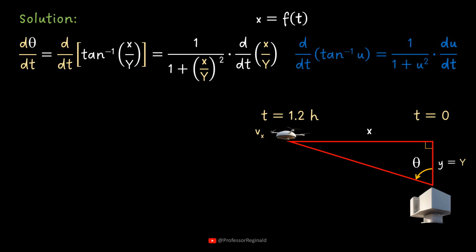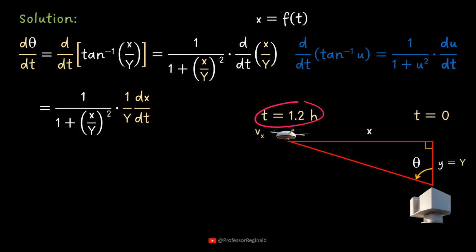Move the constant multiplier outside the derivative. Because the required rate of change of angle is at t equals 1.2 hours, the distance traveled during that time needs to be computed. It is equal to the product of the speed and the time of travel.